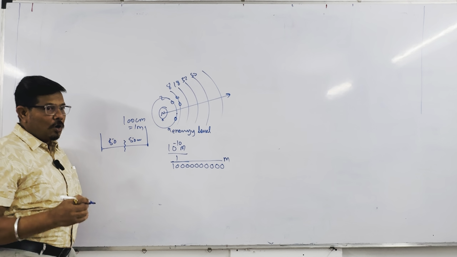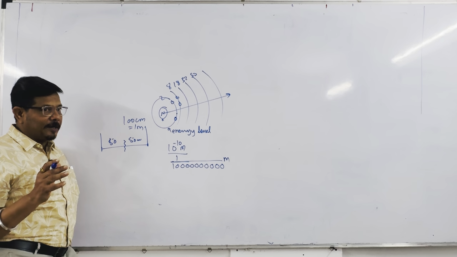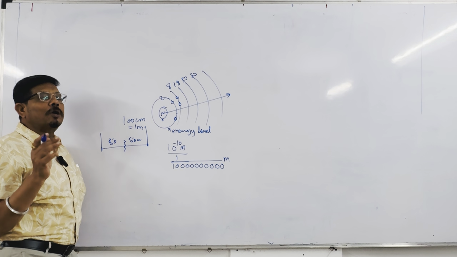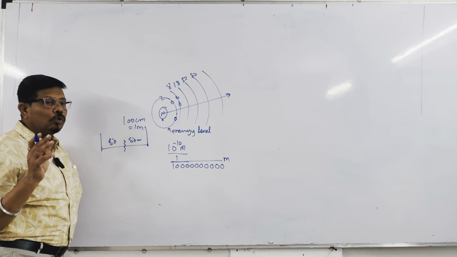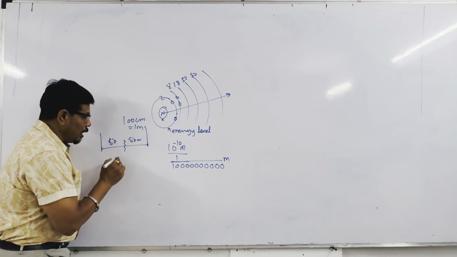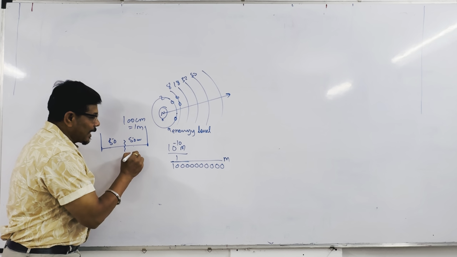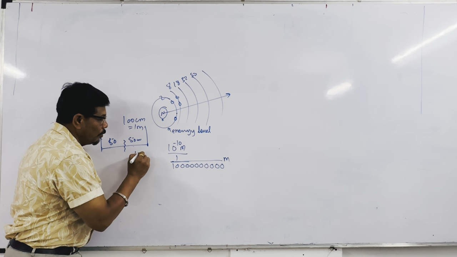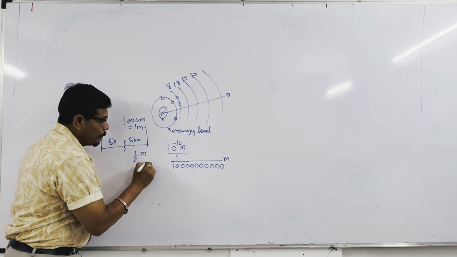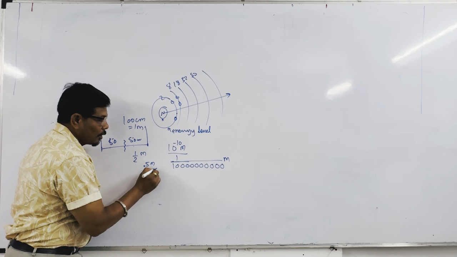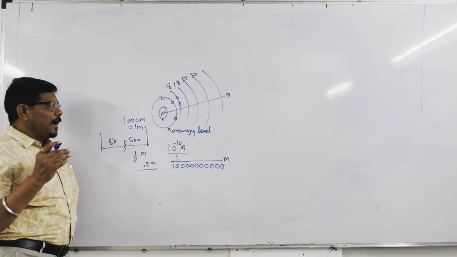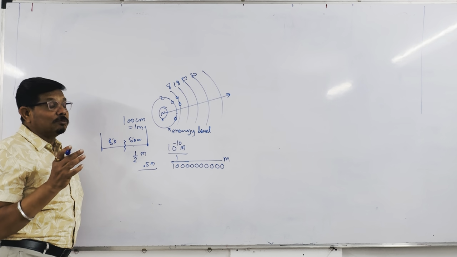You can write 1 by 2 meter, or 0.5 meter. Got it? So, atom size is very small.